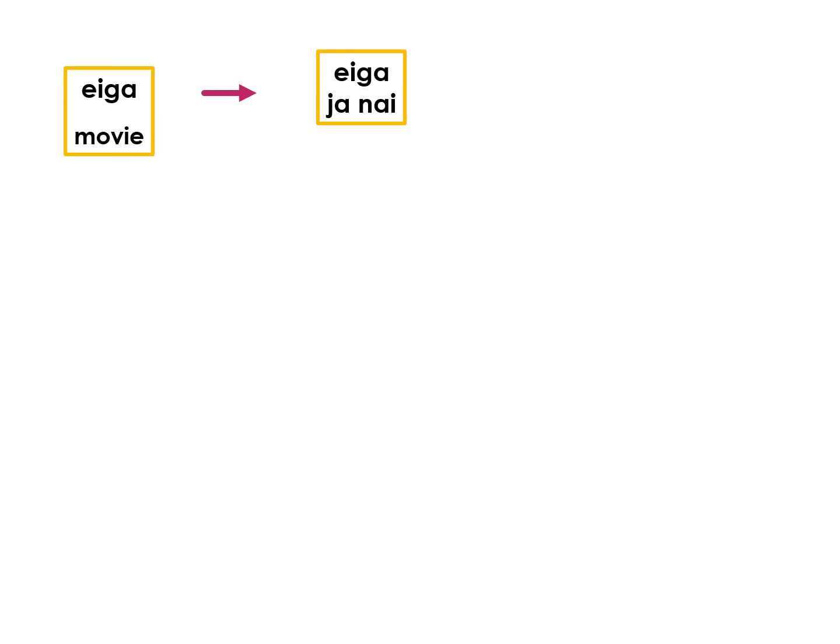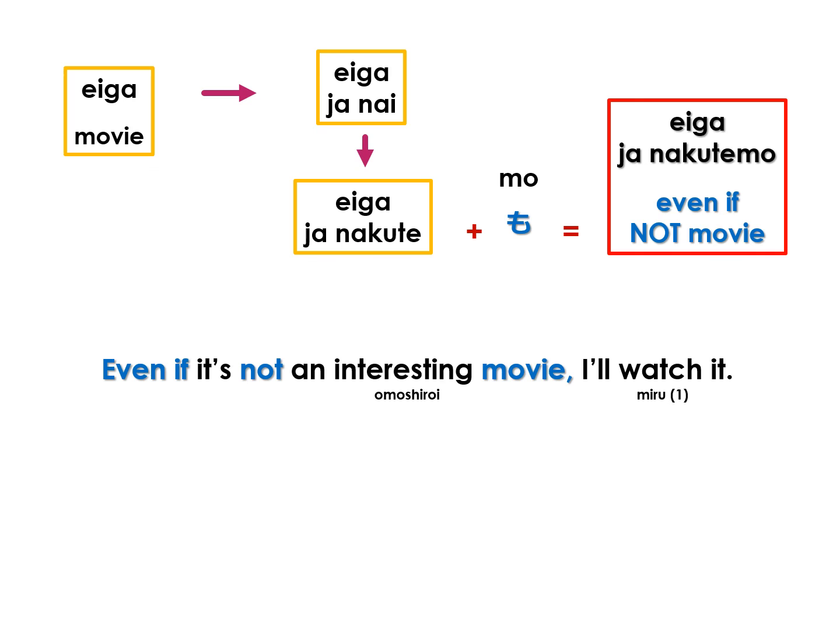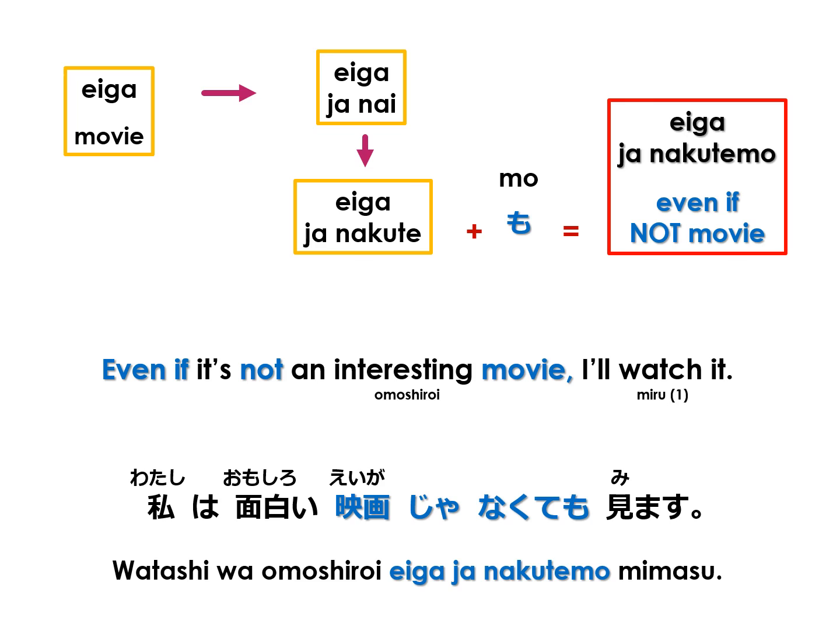Eiga means movie. Nai form is 映画じゃない or 映画ではない。Negative te form is 映画じゃなくて or 映画ではなくて。And adding mo forms 映画じゃなくても or 映画ではなくても, which means even if it's not a movie. Even if it's not an interesting movie, I watch it. In Japanese, 私は面白い映画じゃなくても見ます。